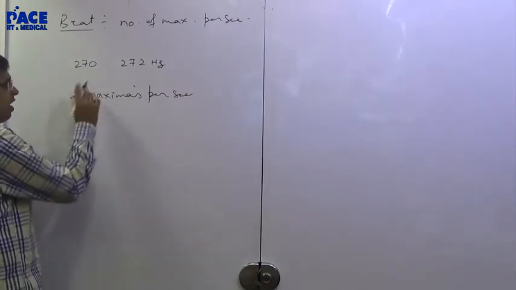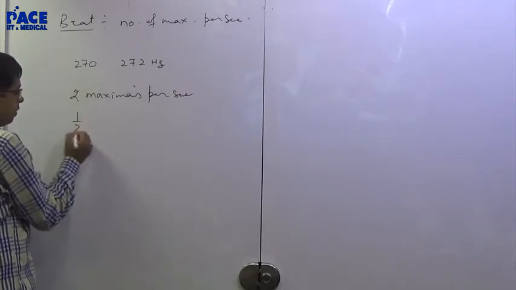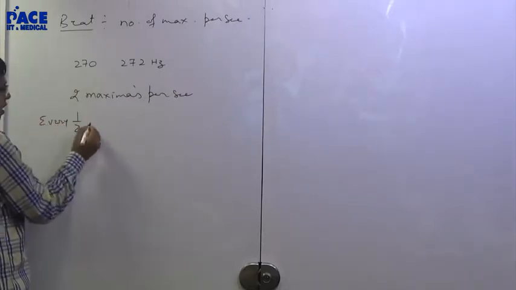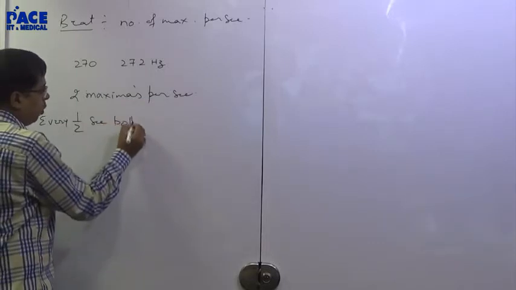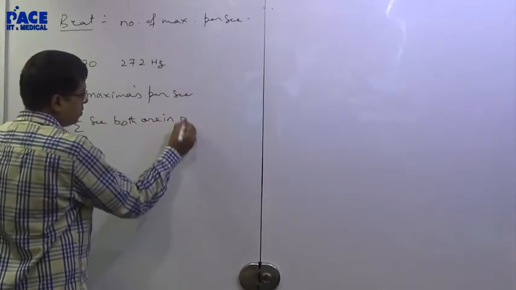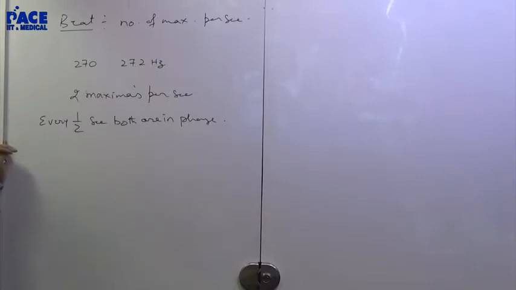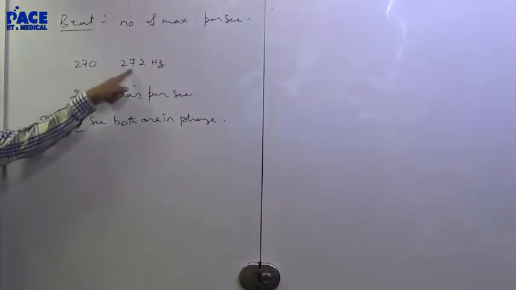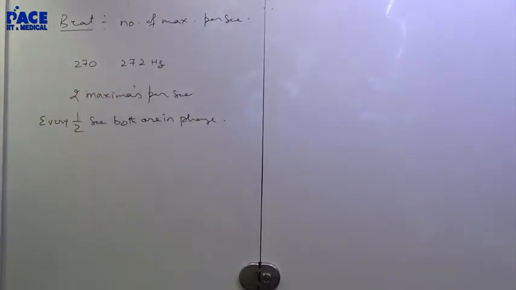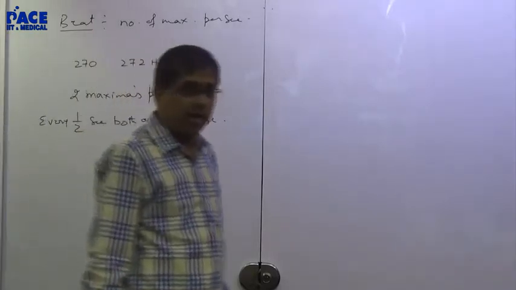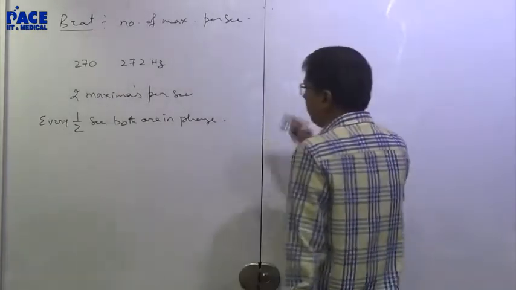That means after every half a second they both are in phase. After every half second both are in phase. After every half second 270 and 272 are in phase. Are you clear with that? 270 and 272 are in phase. Put it the other way around.